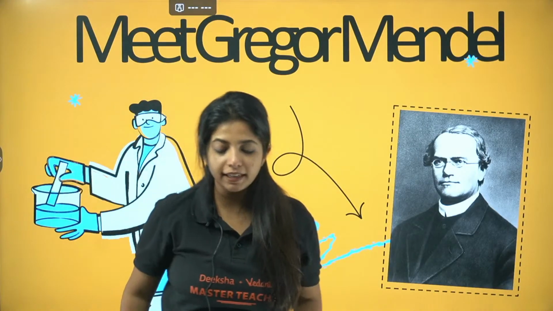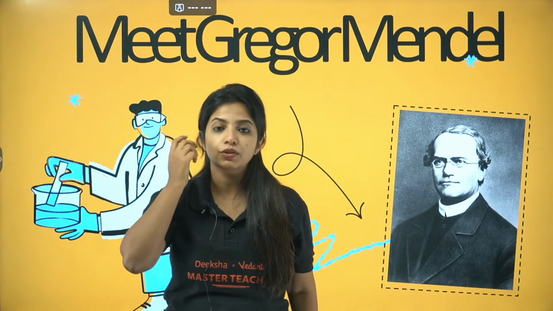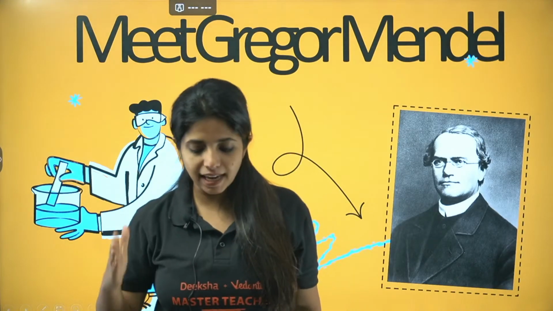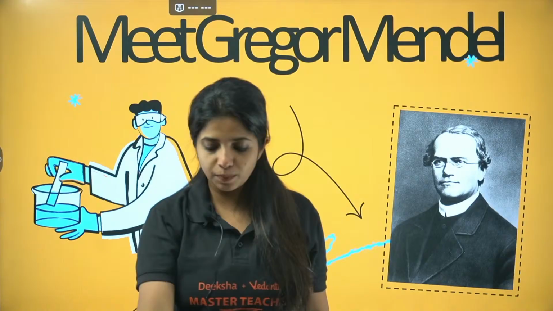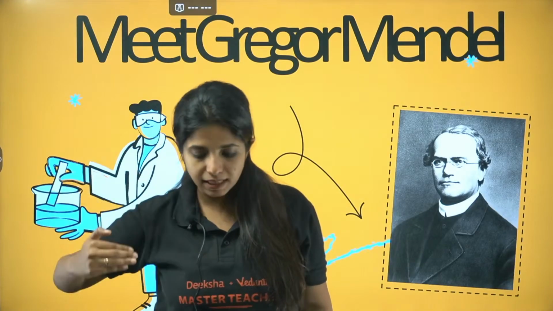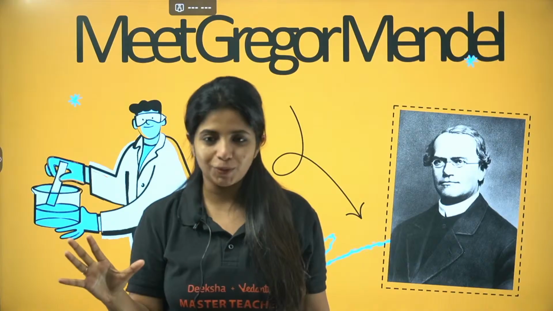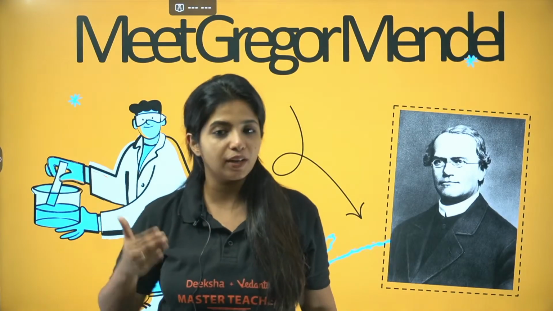So over here in this particular session, we are going to go ahead with the chapter Principles of Inheritance and Variation. This is a series, and in a series, one chapter is basically divided into multiple parts so that each and every concept is super clear to you. Okay, so it is going to be a descriptive way of learning things.